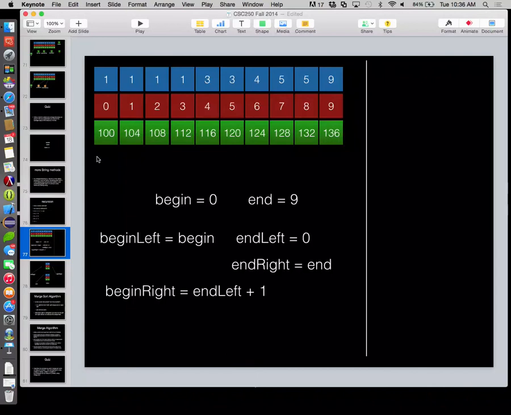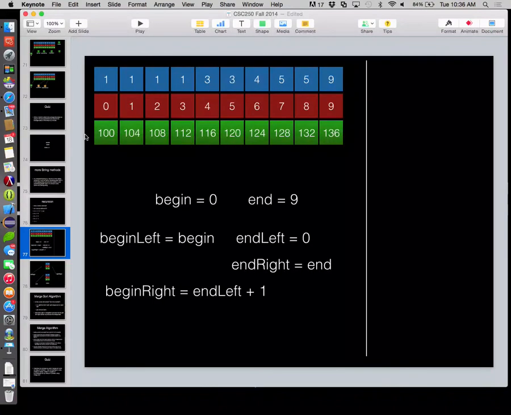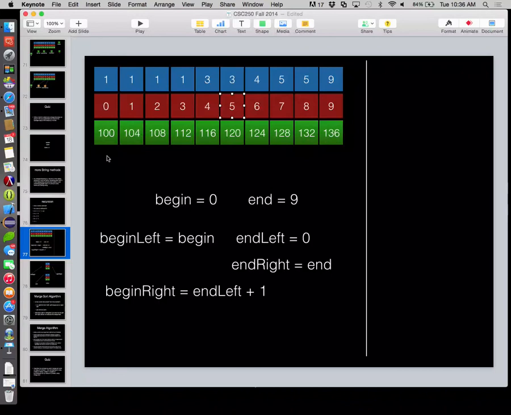Now, we need to look at this a couple different ways. Initially, we're looking at an entire list here. So we can take the length of this list, which is 10. 10 divided by 2 is 5. Is that the middle? So you can say take that minus 1. That gets us to the middle since it's 0 based. Well, does that work if we're dealing with the left half or the right half?